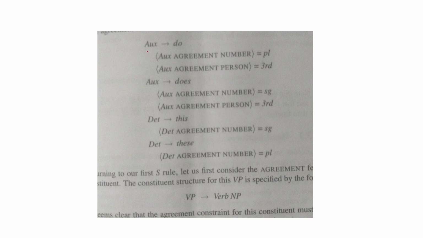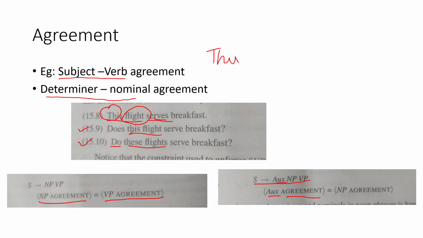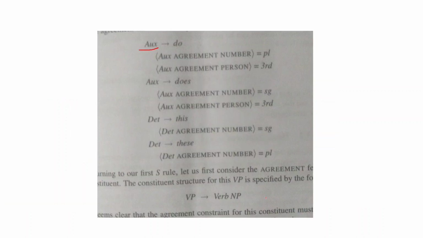Okay. Now, how do we get these? Where do we start? So we said in the previous example, in this slide, auxiliary has an agreement feature associated with it. So where do we start? If it is the auxiliary verb do, then you have to assign that auxiliary verb an agreement feature. If it is a number feature inside, this is a path we are specifying, it has to be plural. And similarly, the auxiliary verb agreement feature, if it's person, it is third person singular, and so on.